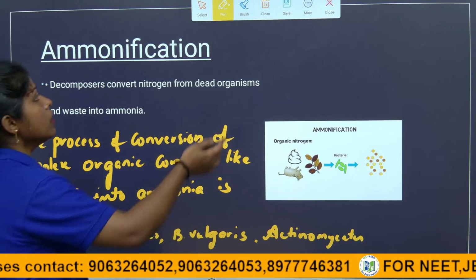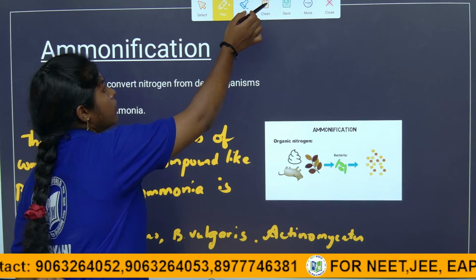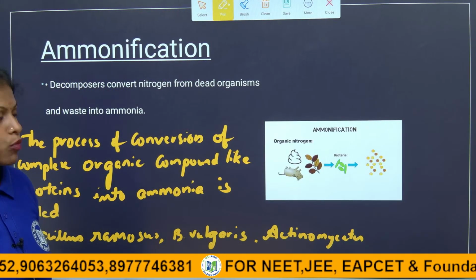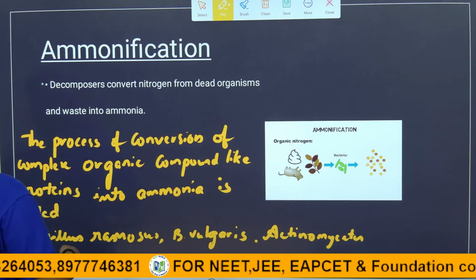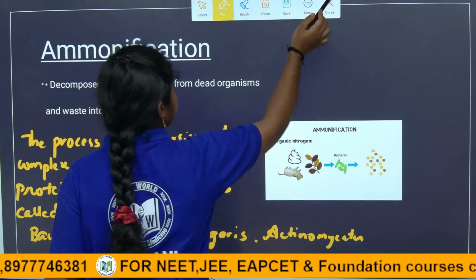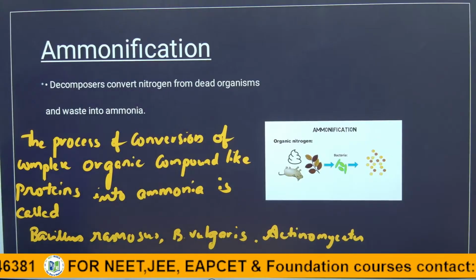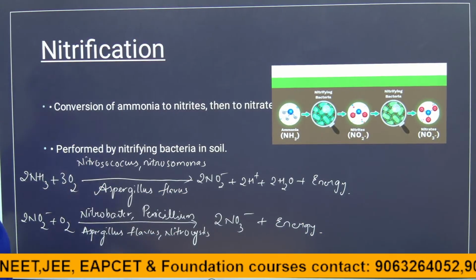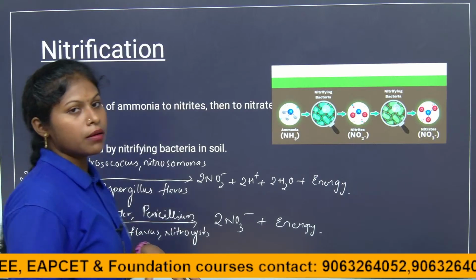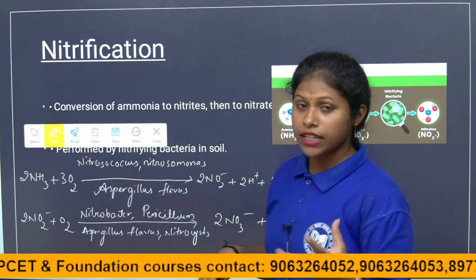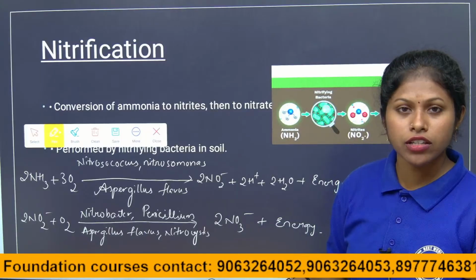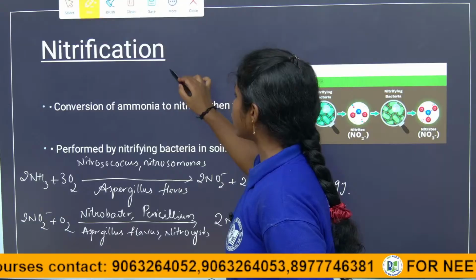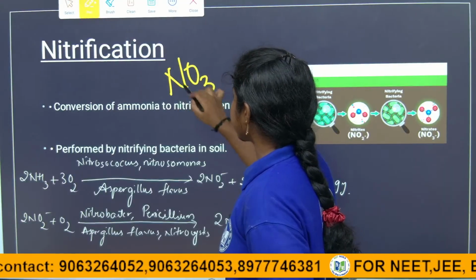It does not get back into the atmosphere in this form, so it has to get back into the atmosphere. Here the fourth process comes: nitrification. In nitrification, the ammonia compounds formed from the large organic compounds are again converted into nitrates, right?